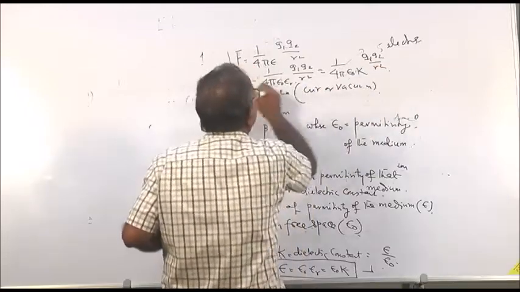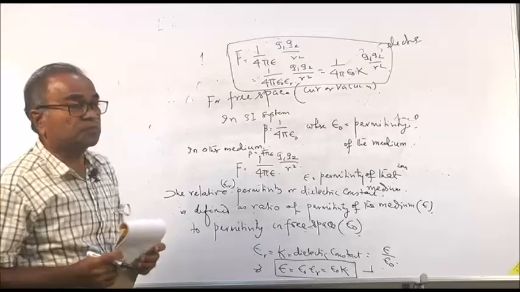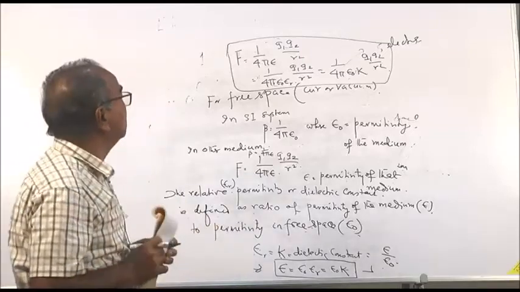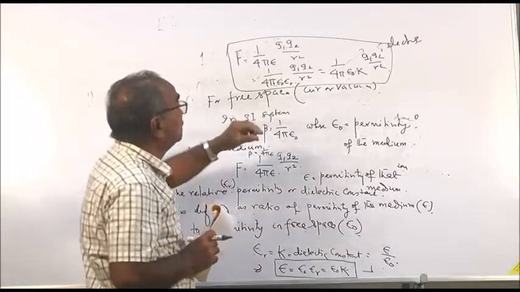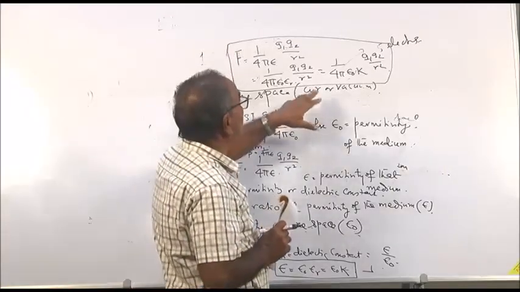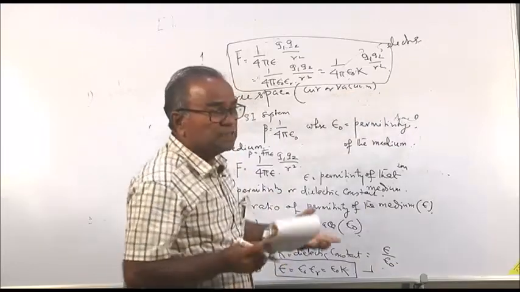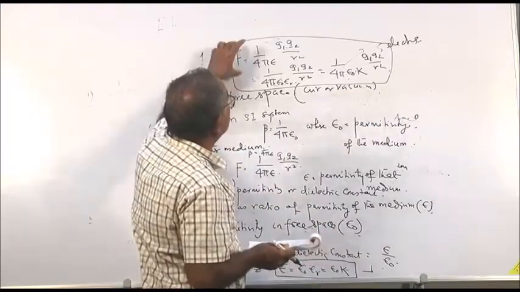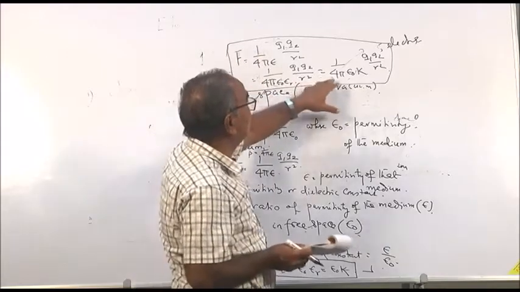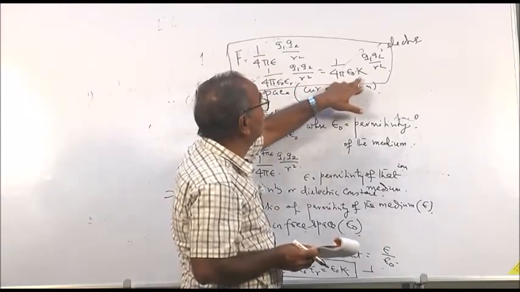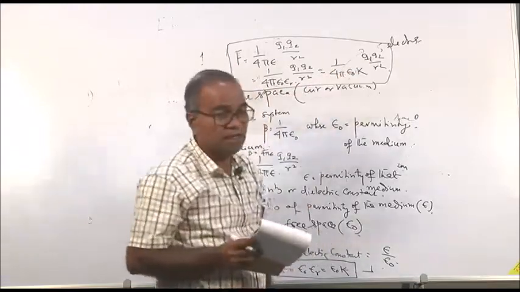So, this is the general Coulomb's law equation in scalar form for a medium other than air or a vacuum. That means, in any other medium, the general equation of force between two charges is equal to 1 by 4 pi epsilon 0 into K, or 4 pi epsilon 0 into epsilon r, q1 q2 by r square.